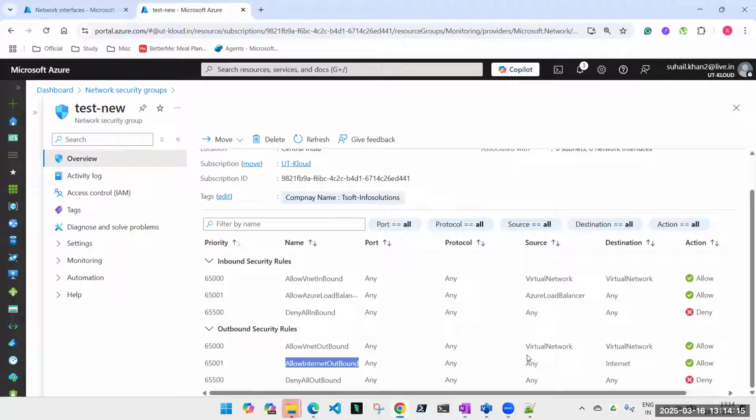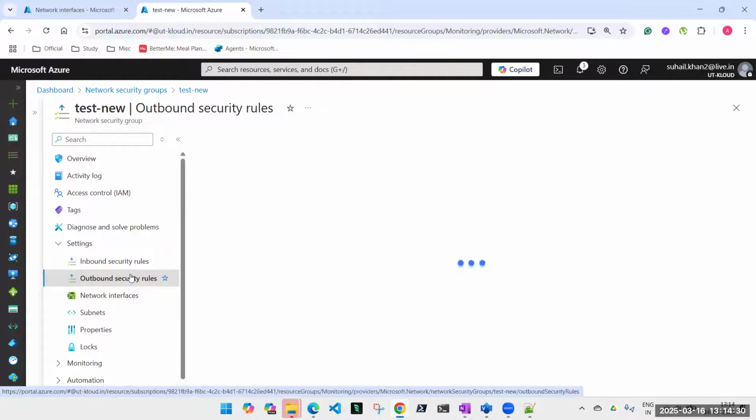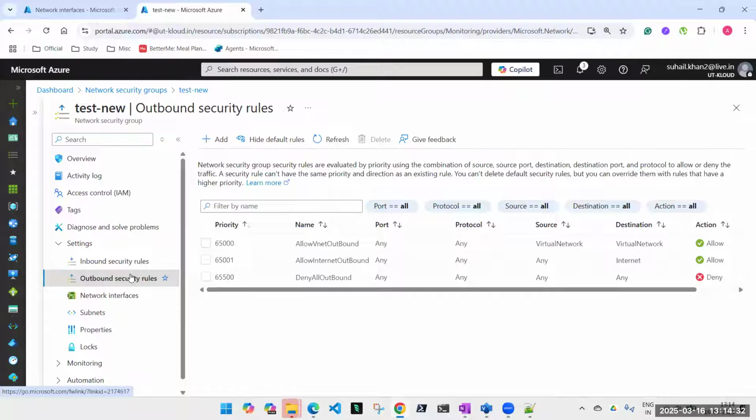So how do you achieve it? You can always achieve it by creating a new rule. Okay, you can't delete this one, but you can always create a new rule, and that new rule can surpass or suppress this rule, and that depends on the priority number.